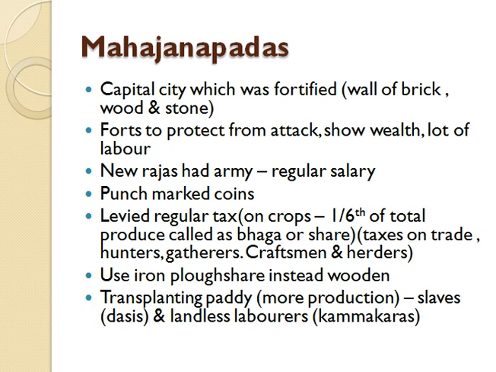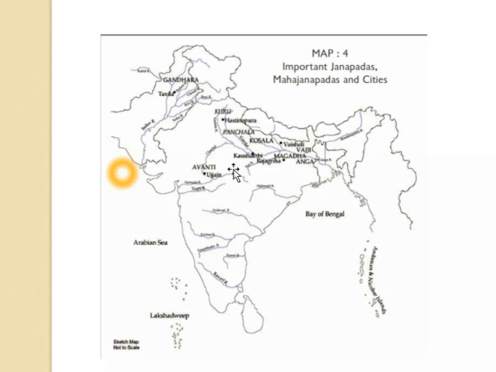Then I'll show you some of the places on the map. You will find here Magadha, which was a big Mahajanapada, in present day Bihar. And there are different places you will find there. Here is Vajji. Vajji is not a particular kingdom, but basically different kingdoms, thousands of kings, came together and formed this Vajji dynasty.